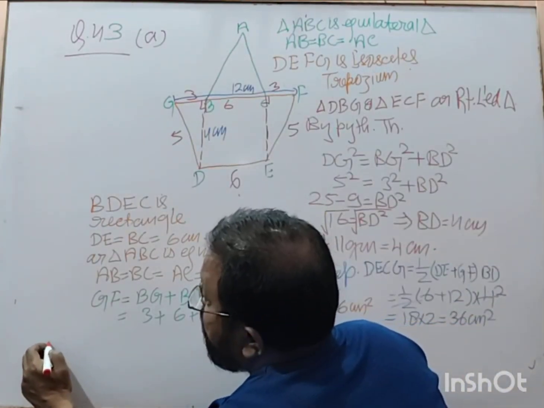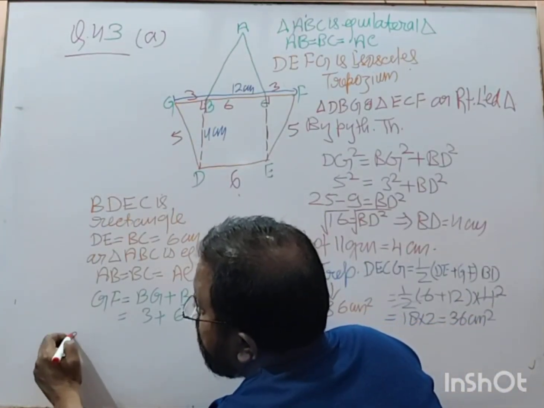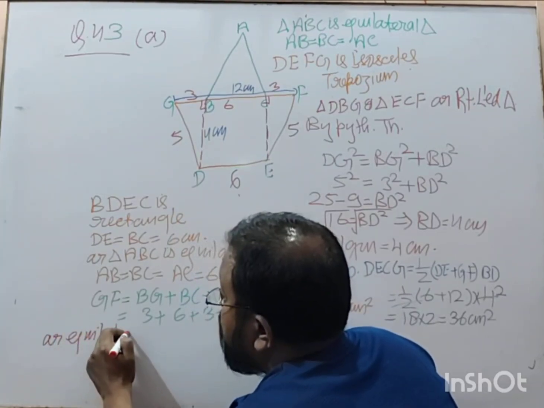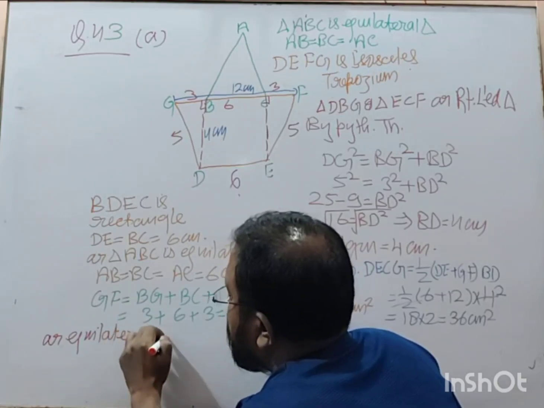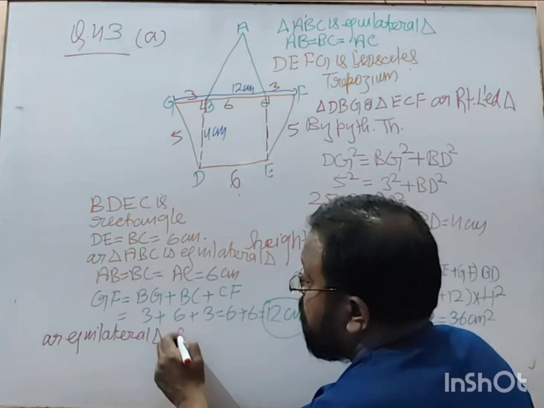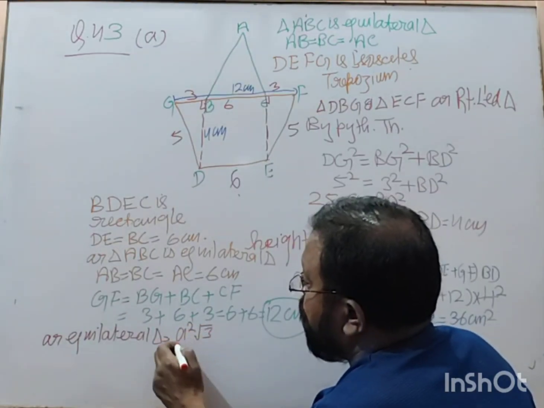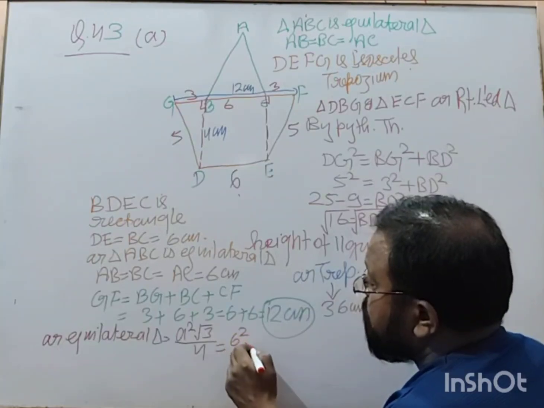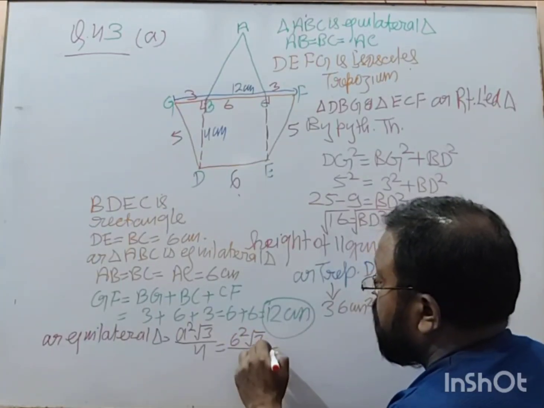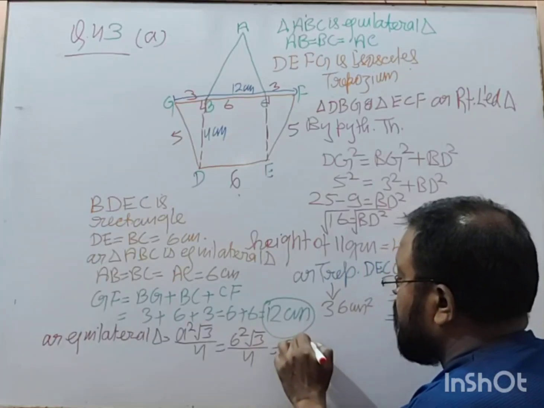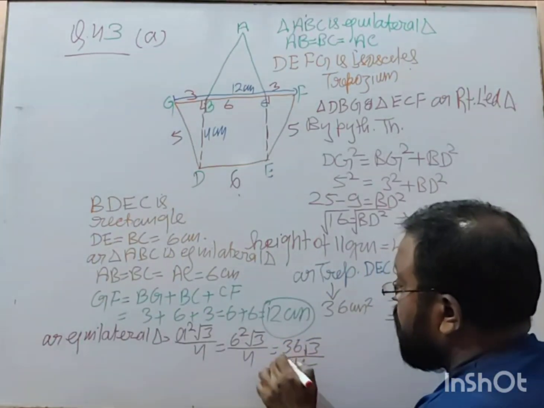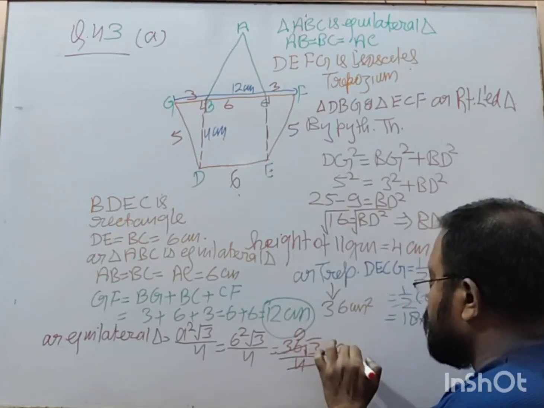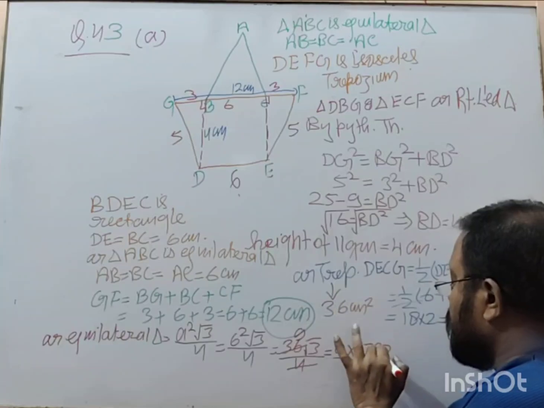Now area of equilateral triangle is equal to a square root 3 by 4. So a is 6, 6 square root 3 by 4. It becomes 36 root 3 by 4, which becomes 9 root 3. So 9 into 1.732.